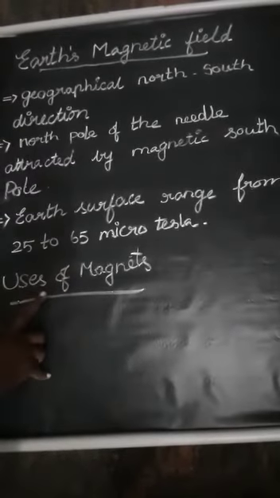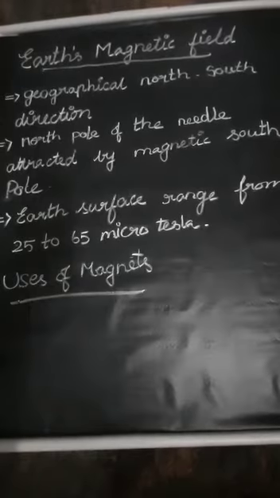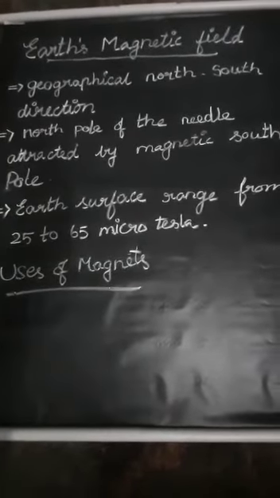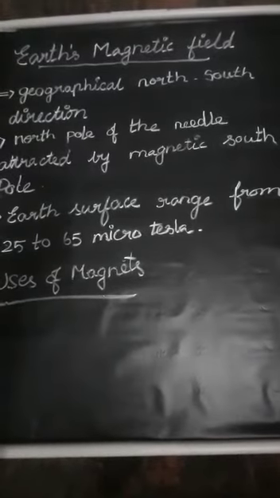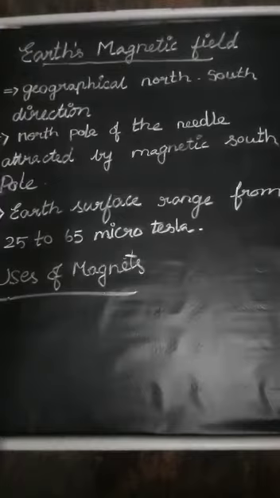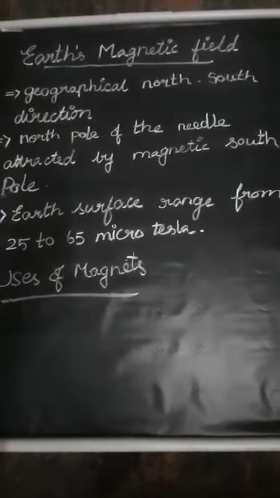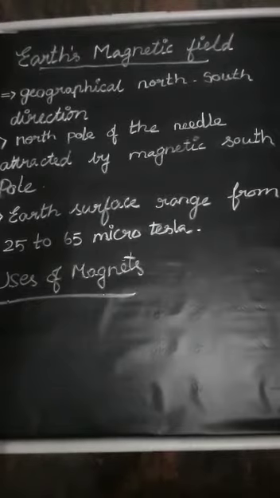Next we can see the uses of magnets. Magnets are used in day-to-day life in each and every material. In ancient times, the magnet, which came from a stone, was used for direction purposes alone. It was used by seamen to find directions during voyages.